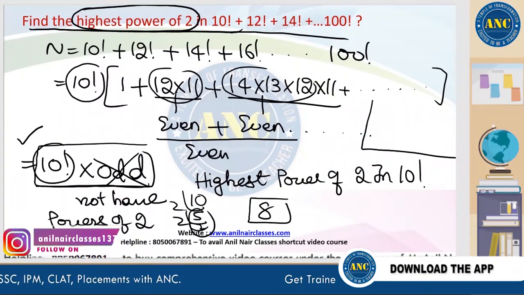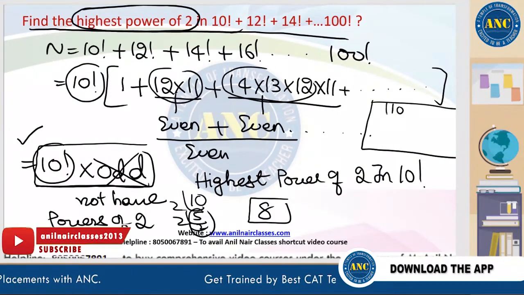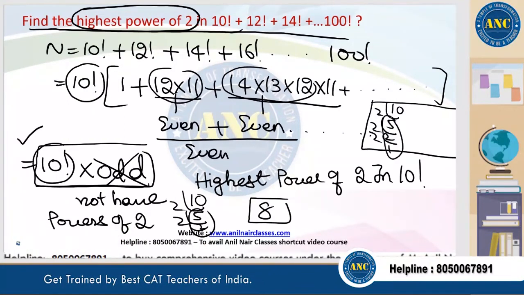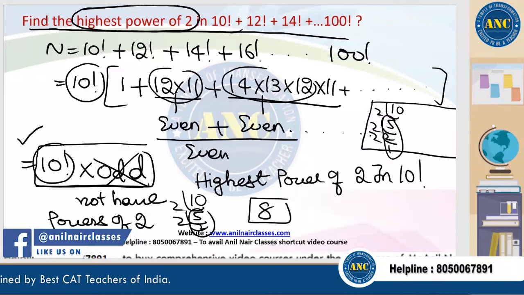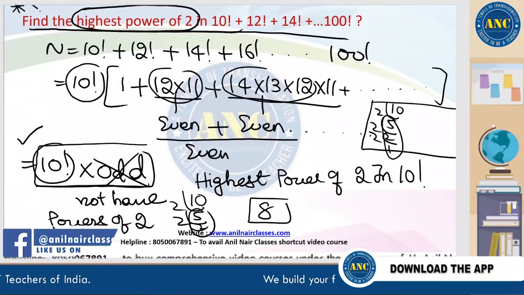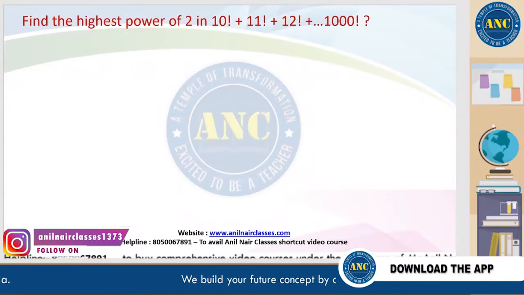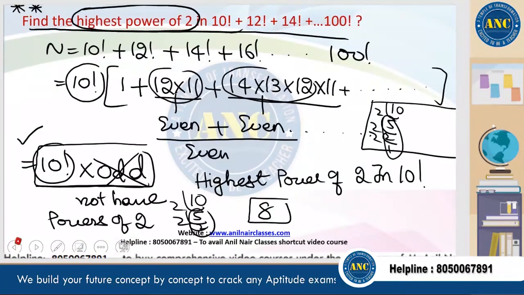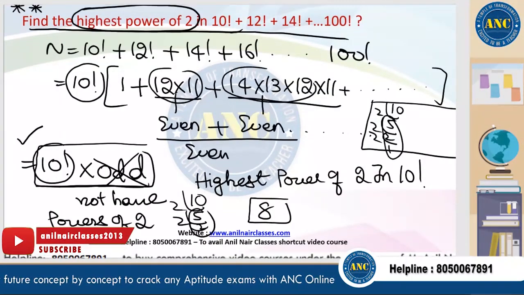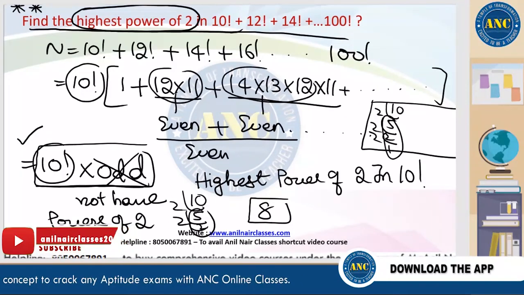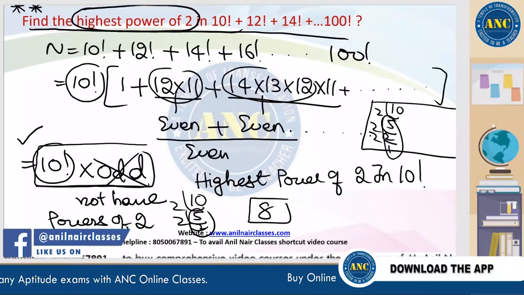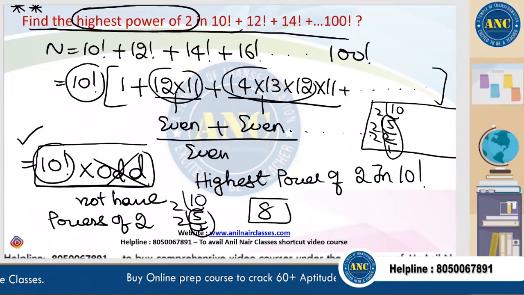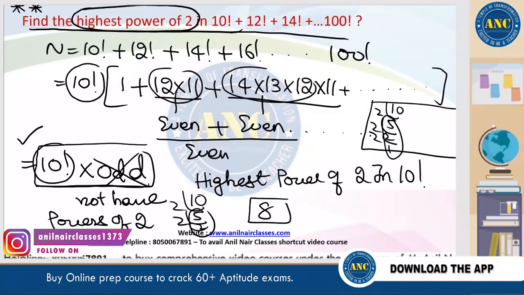Clearly I will write down here if it is not visible. 10, 2 5s are 10, 2 2s are 4, 2 1s are 2. 5 plus 2 plus 1 is 8. Good question. Please put a star mark on this question, sir. Find the highest power of 2 when all the even number factorials are added: 10 factorial plus 12 factorial plus 14 factorial and so on up to 100 factorial. I hope the idea is clear.